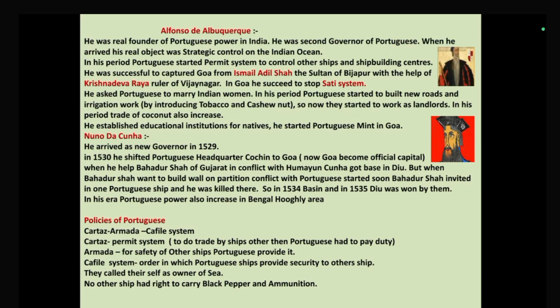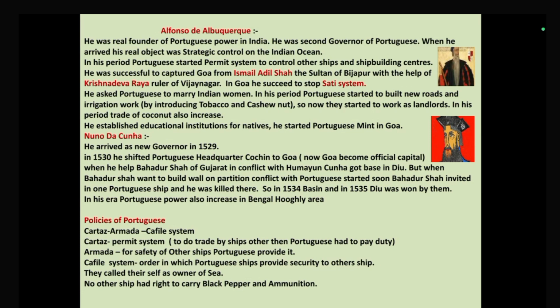He helped Bahadur Shah of Gujarat in his conflict with Humayun, and Cunha got his due, but when Bahadur Shah wanted to build a wall of partition, the conflict between the Portuguese and Bahadur Shah started. Nuno da Cunha called him to meet and sign a friendly treaty, and there he killed Bahadur Shah, the ruler of Gujarat. For this event he was not criticized. In 1534 Basin and in 1535 Diu were won by them. In his era, Portuguese power also increased in Bengal, in the Hooghly area.